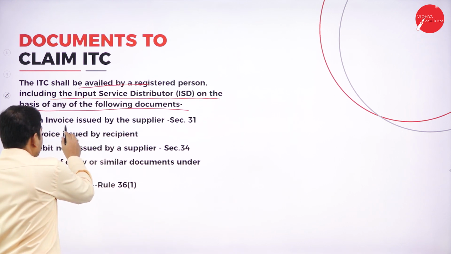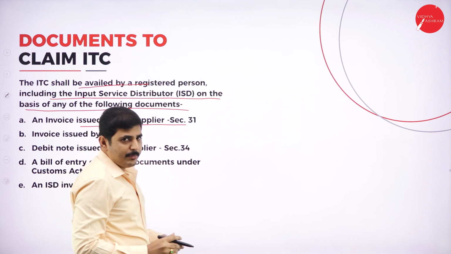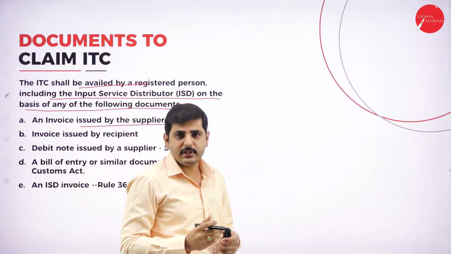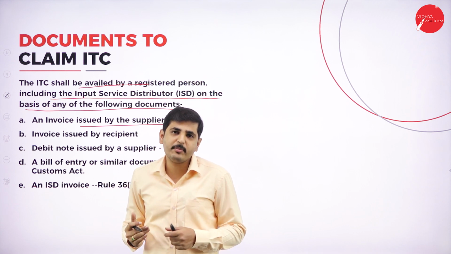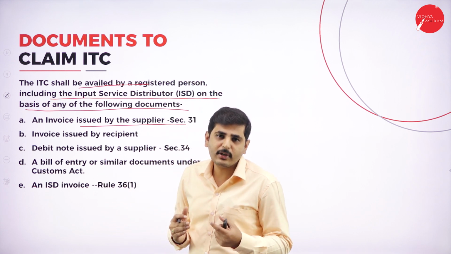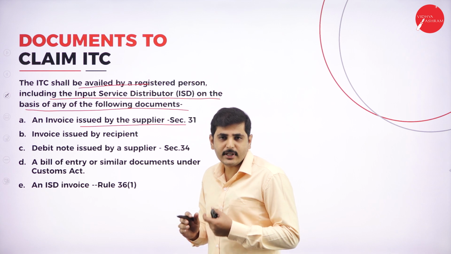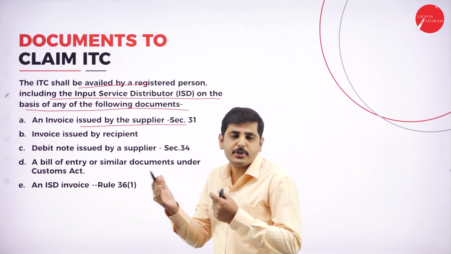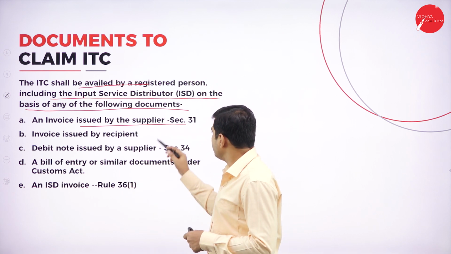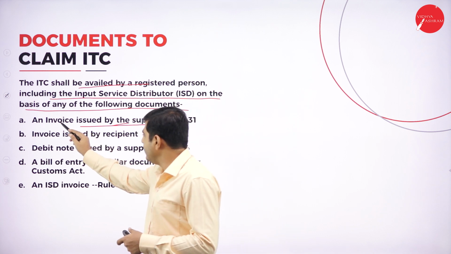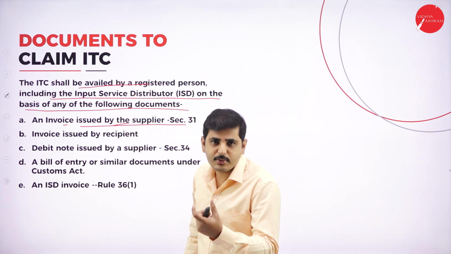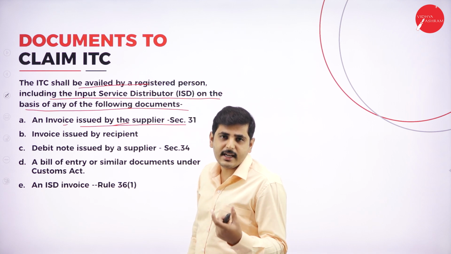First, an invoice issued by the supplier. For example, I am a business person. I have imported goods, or I have purchased goods from a supplier. For that I have to claim ITC, whatever the tax I paid on the machine, I should get the tax back. If I have an invoice or a bill document, I can produce that invoice to the tax authority and claim ITC.